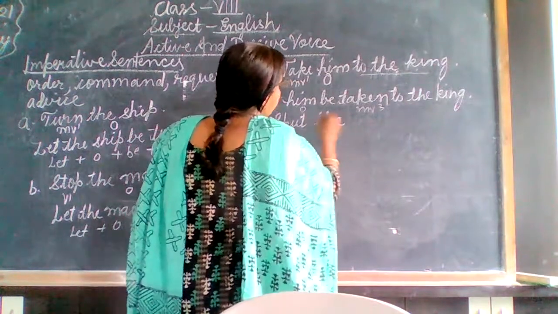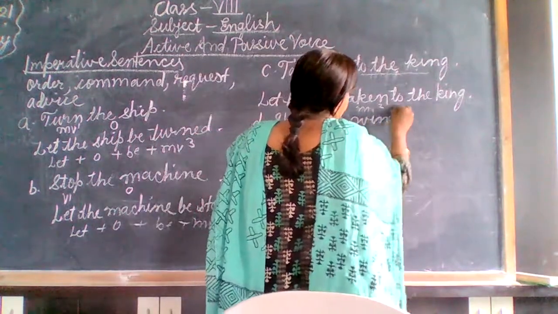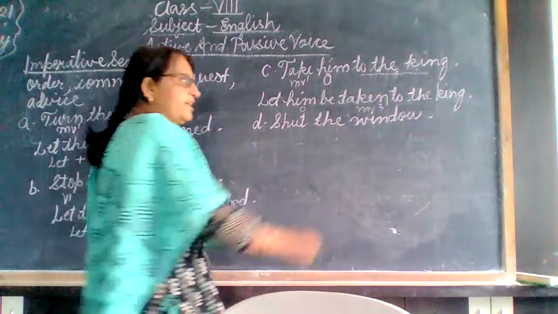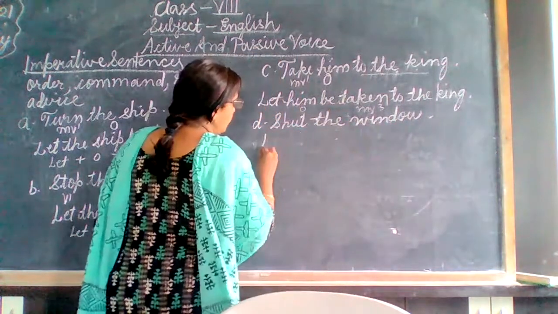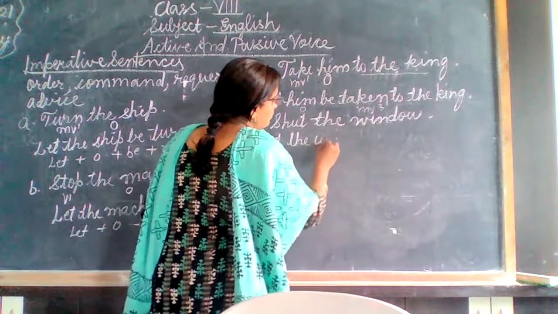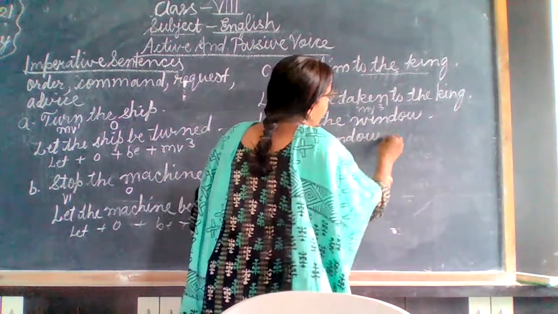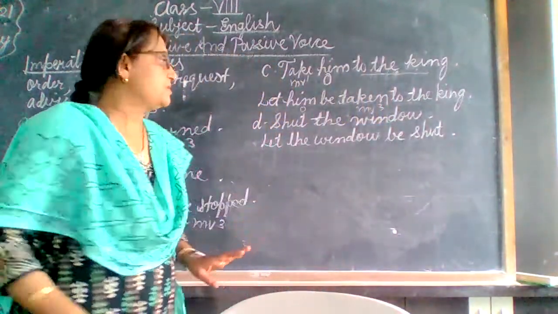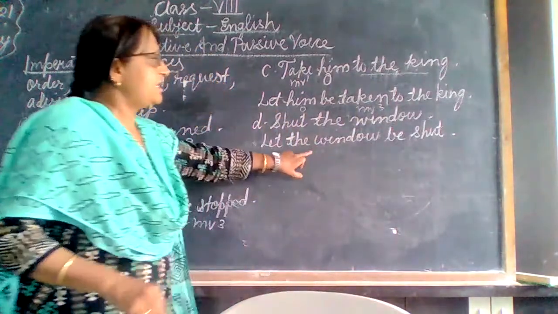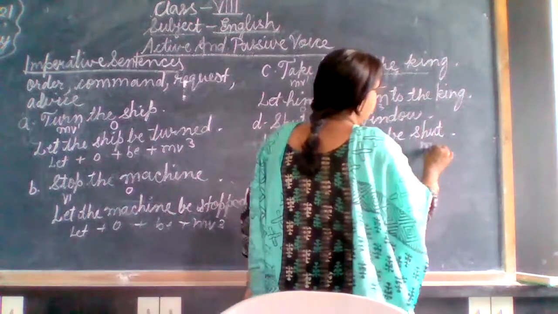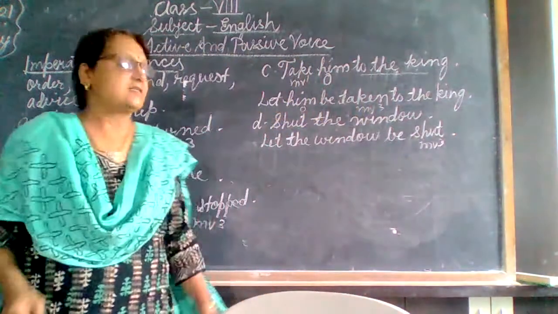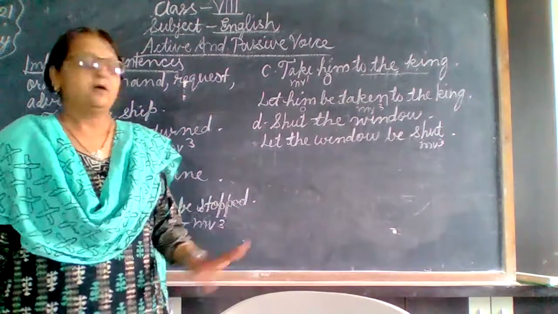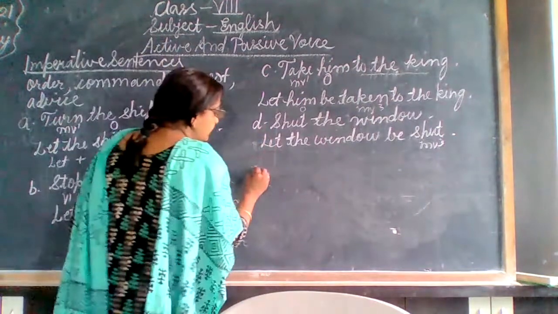Shut the window. Shut what? The window. So the window is our object. So again: Let the window be shut. Shut, shut, shut, all three forms are the same. So let the window be shut. Here this main verb is in the third form, but the three forms are the same. For shut, shut, shut, put, put, put, it will not be shutted or putted. Next sentence.